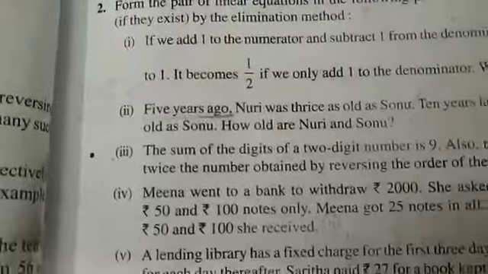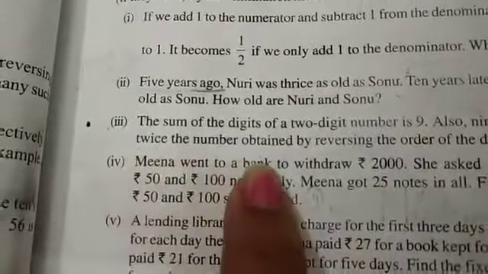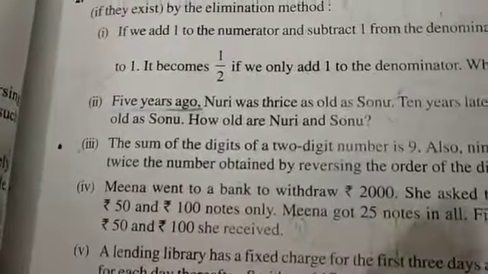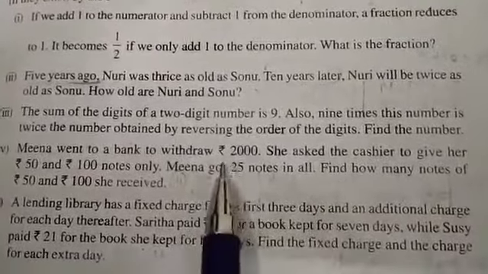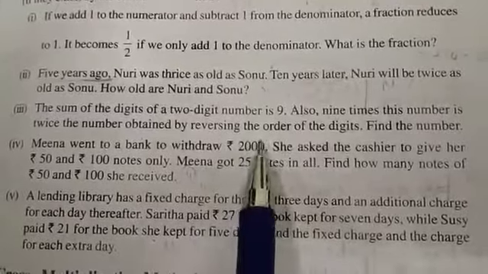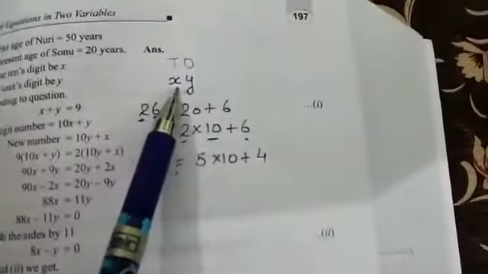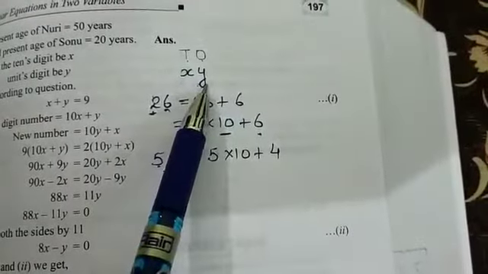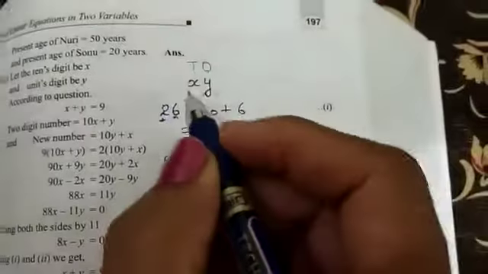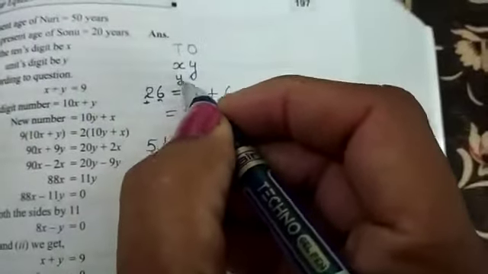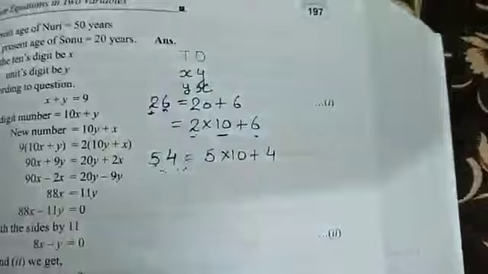Now after this he is saying, also 9 times this number is twice the number obtained by reversing the order of the digits. Now what does it mean, reversing the order of the digits? It means if we have supposed earlier that on the ones place we have y and on the tens place we have x, now we will reverse it. We will write at the tens place y and at the ones place x.